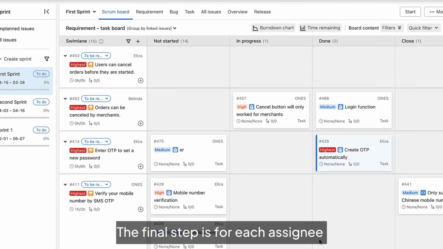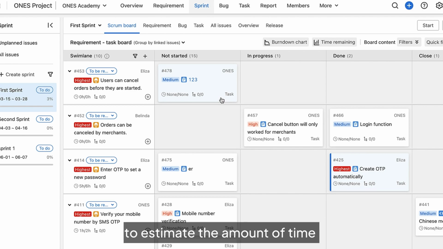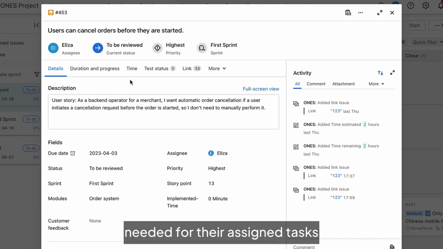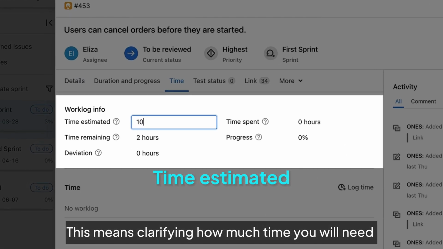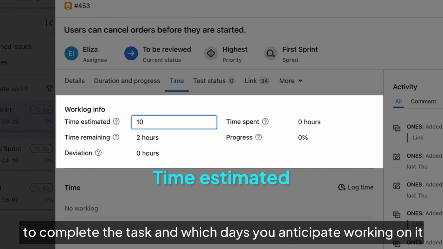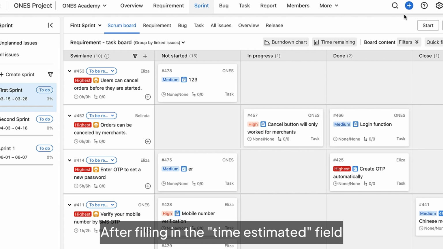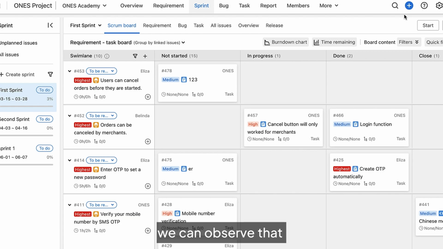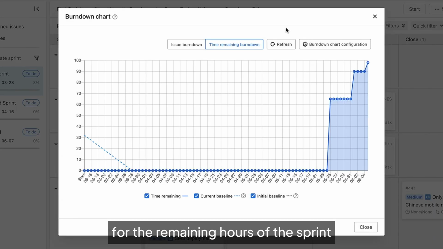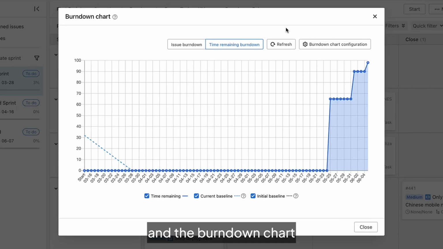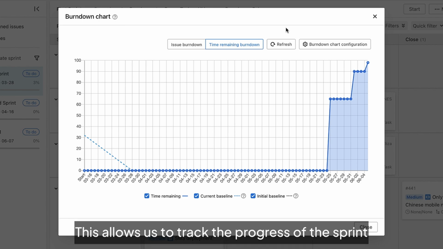The final step is for each assignee to estimate the amount of time needed for their assigned tasks. This means clarifying how much time you'll need to complete the task and which days you anticipate working on it. After filling in the estimated time field, we can observe that the corresponding data is updated in real time for the remaining hours of the sprint and the burn-down chart. This allows us to track the progress of the sprint.